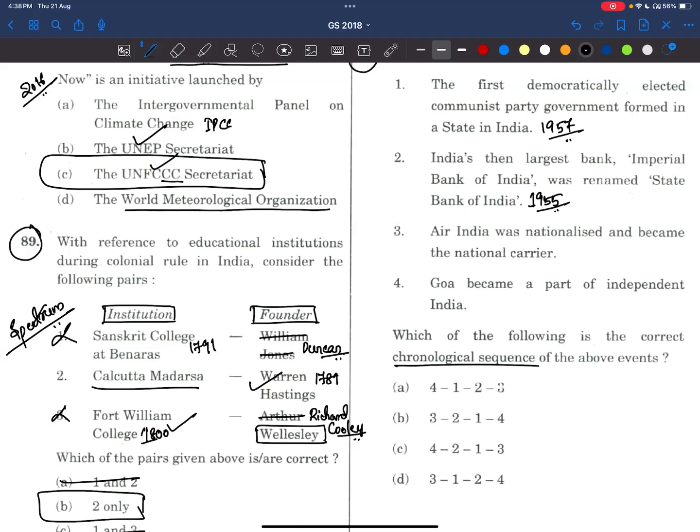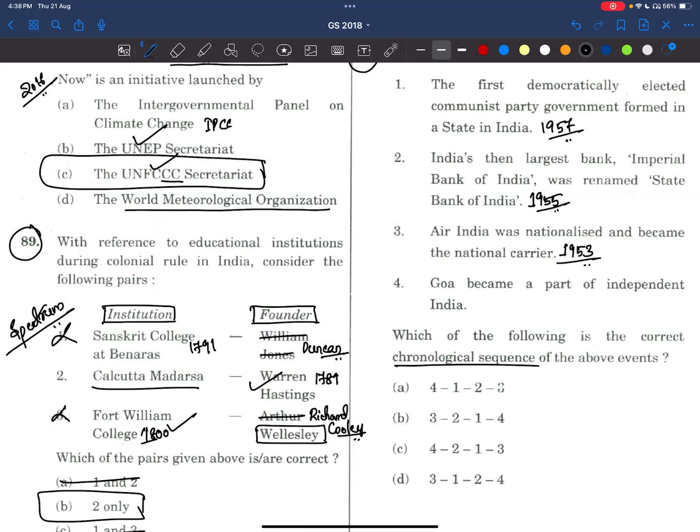Now, Air India was nationalized and became the national carrier. See, friends, we already know. Recently, only Tata has taken over Air India, right? And before also it was part of Tata Sons only who started aviation in our country. Right from there only the government took it up by nationalizing it. Now again it has come to the hands of the Tatas. In this news we have read that in the year 1953 it got nationalized, right?